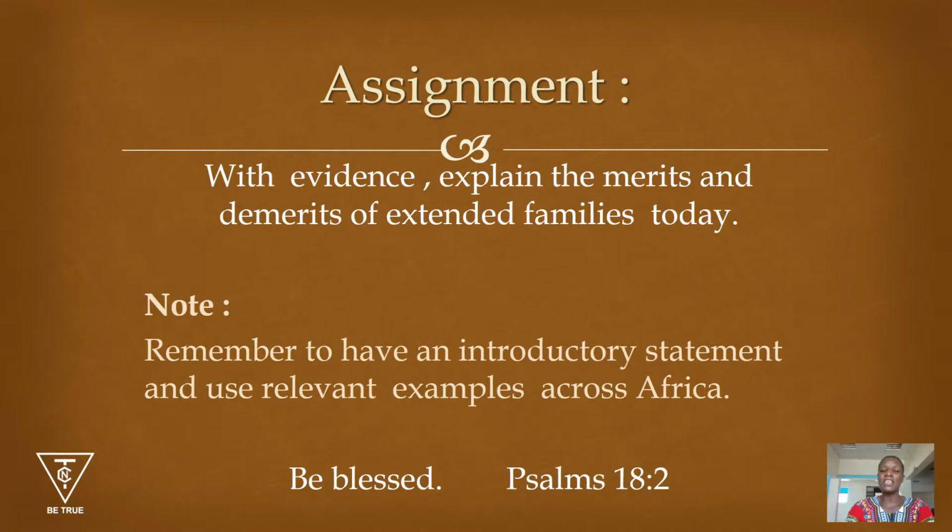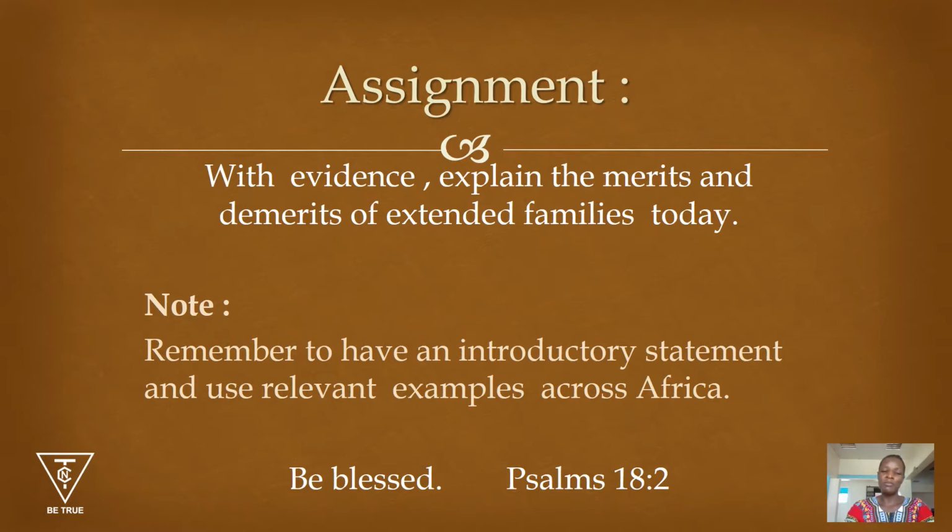The extended families that you're seeing today, what are the demerits they are facing? Remember to have an introductory statement and to use relevant examples. If you talk about the society of Uganda, of the Acholis, of the Banyankole, then you should give us relevant examples.